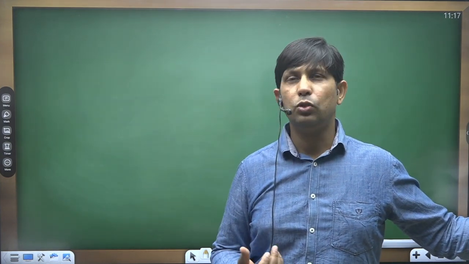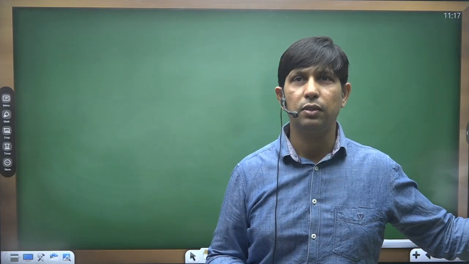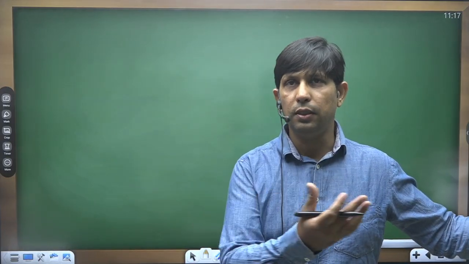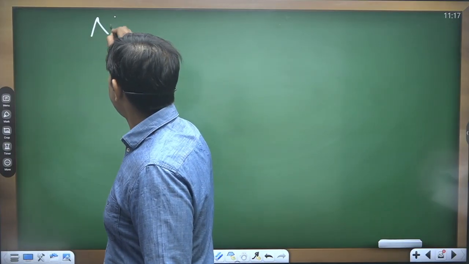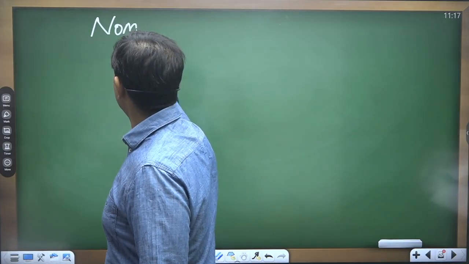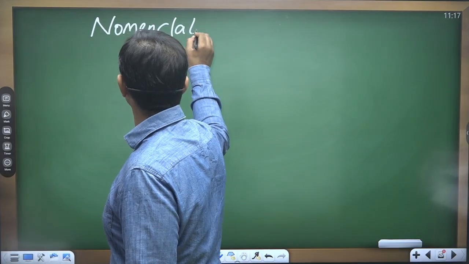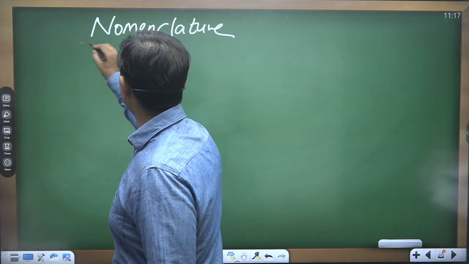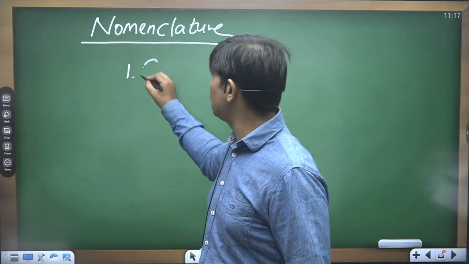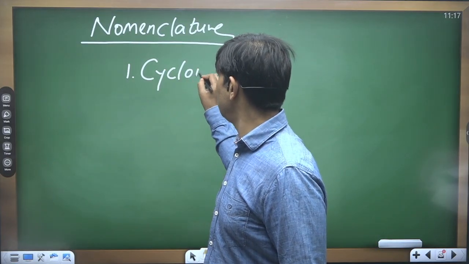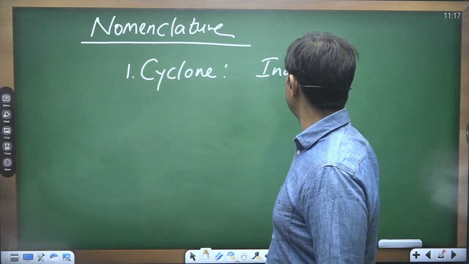It is called a cyclone in the case of India, the Indian subcontinent. Over this region it has been termed a cyclone. In the same way we have certain more names, or nomenclature, of tropical cyclones. The first one I have already mentioned: cyclone in the case of the Indian subcontinent.